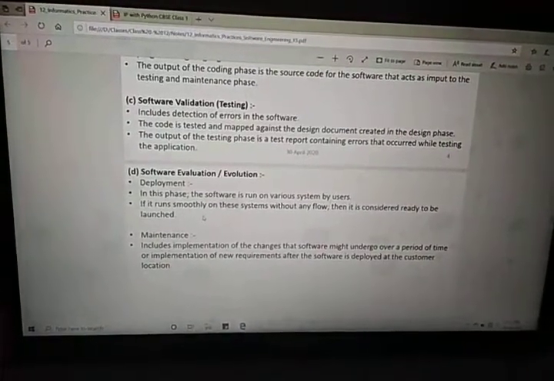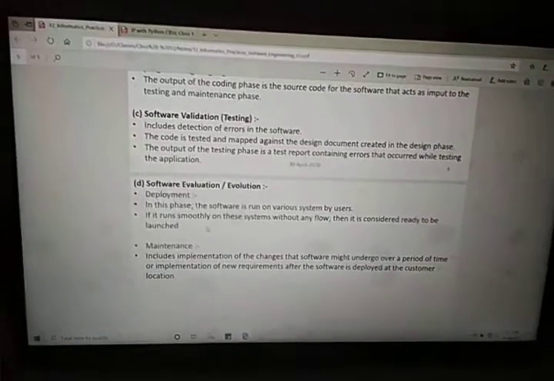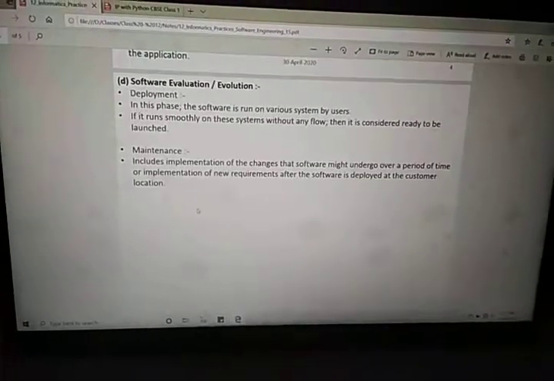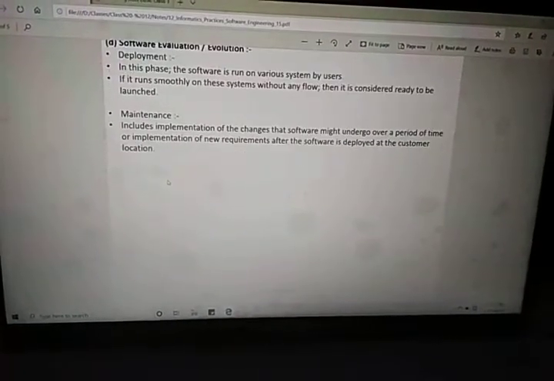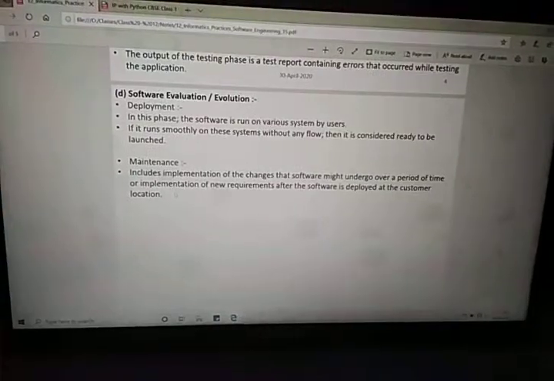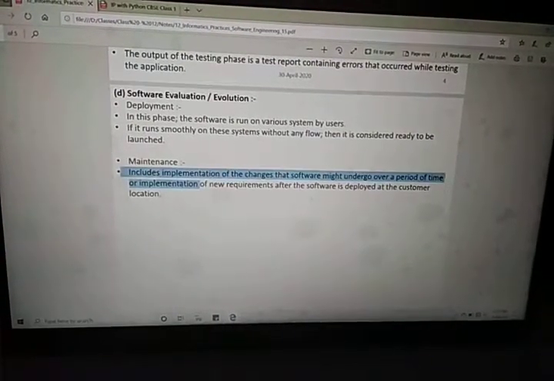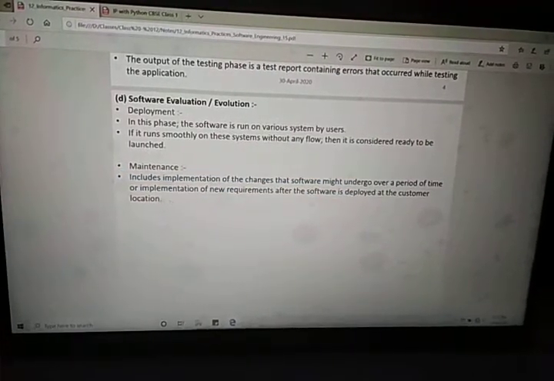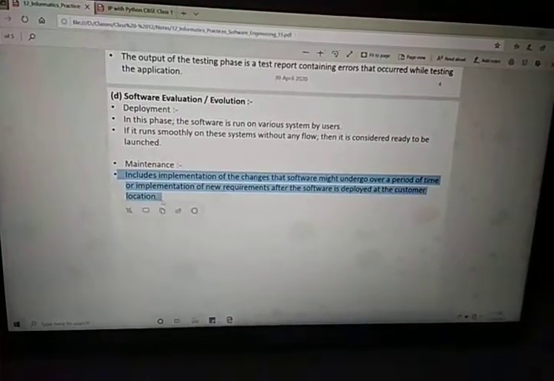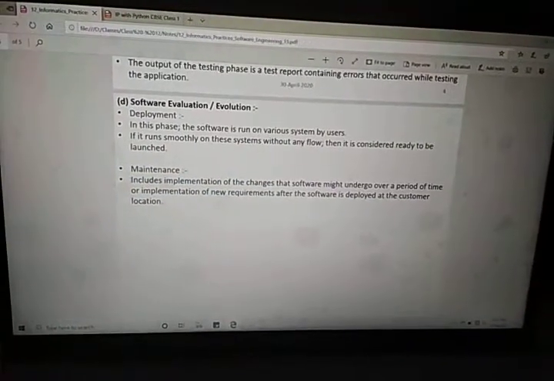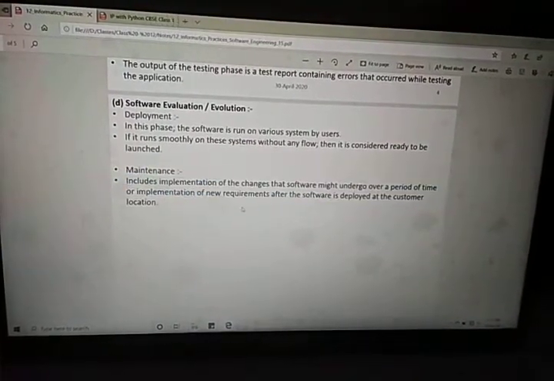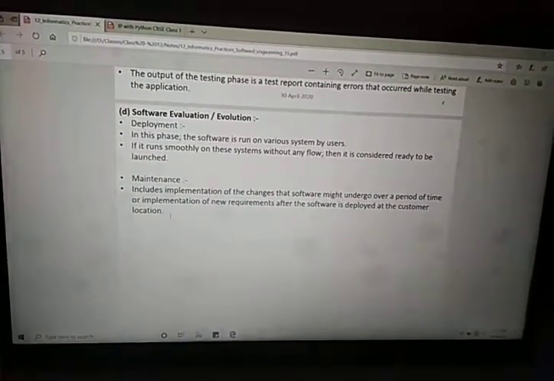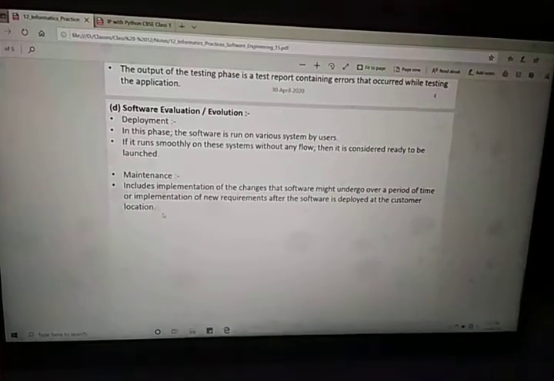Then we have the maintenance phase. Maintenance means the same thing you do with your bike or car. The same thing will happen with the software. If any problem comes, or if you want any functionality to be increased or decreased, or some improvement in the functionality, these things will be done in the maintenance phase. As per your requirement, you can call the maintenance guy and express whatever changes you want. A new version will be launched and provided to you. New version means a new software will be launched and provided to you.